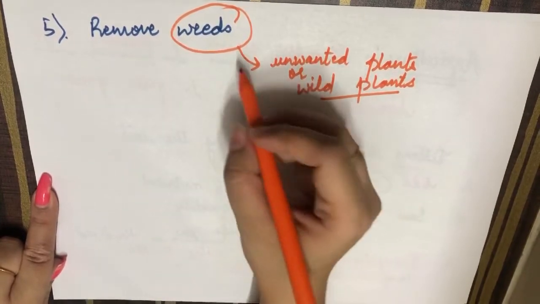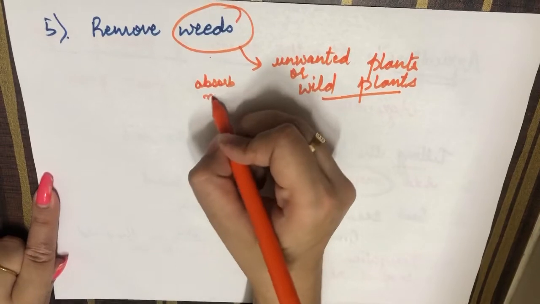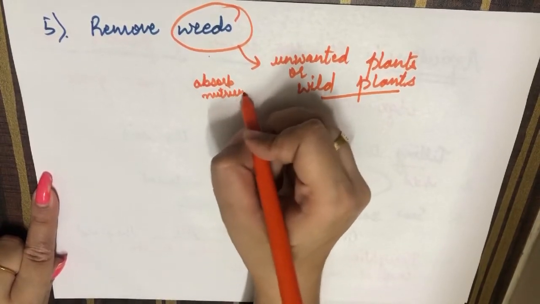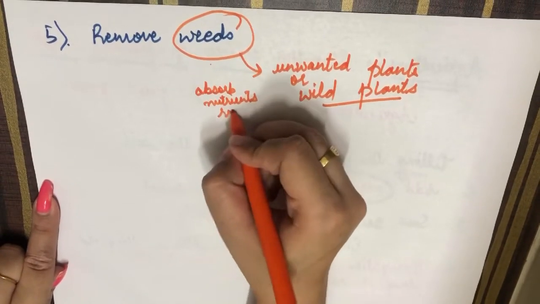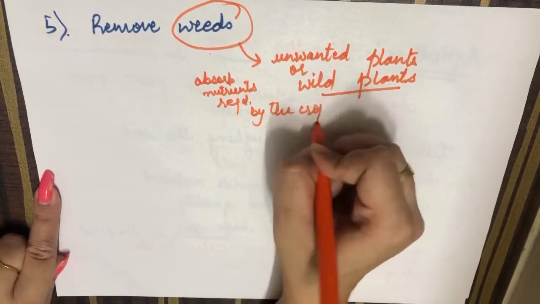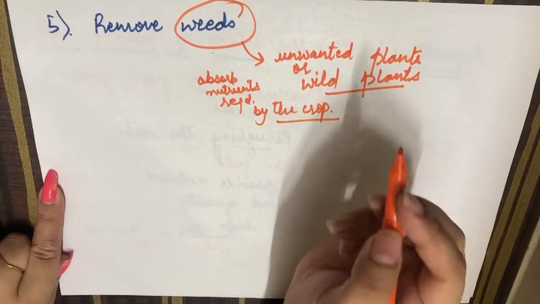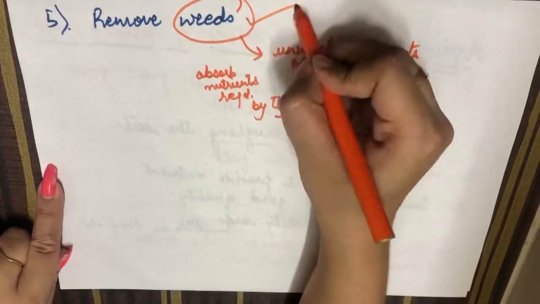Now what will happen, they will absorb the nutrients which are required by the crop, and our crop will be deprived of certain nutrients. That is why we will remove the weeds.